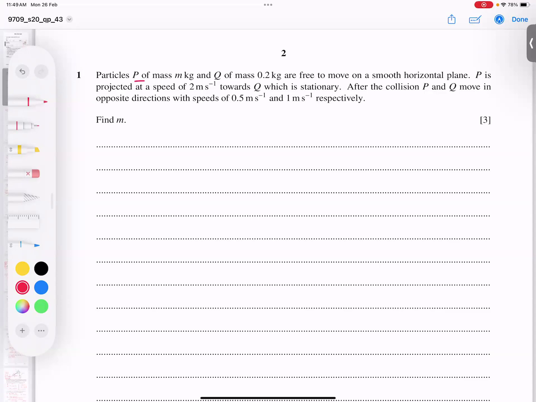Particle P, mass m kilograms. So I will write the mass of P in kilograms is m. And the mass of Q is 0.2, so the mass of particle Q is 0.2 kg. If you write kg or don't write, no problem, but it is good to write. Okay, smooth horizontal plane, it means friction is not there.